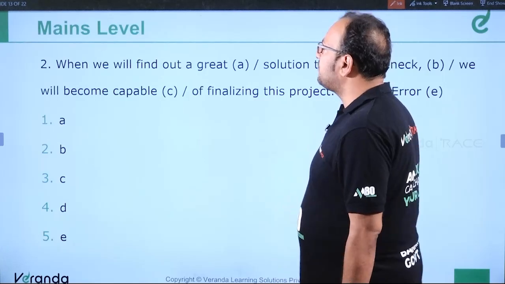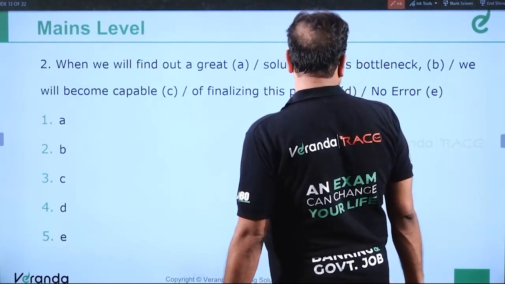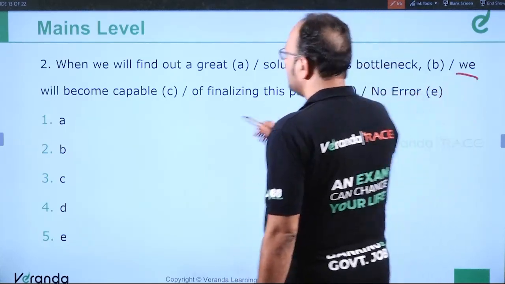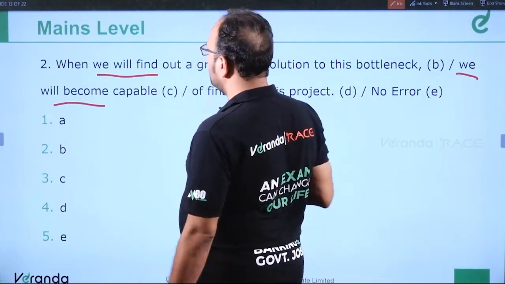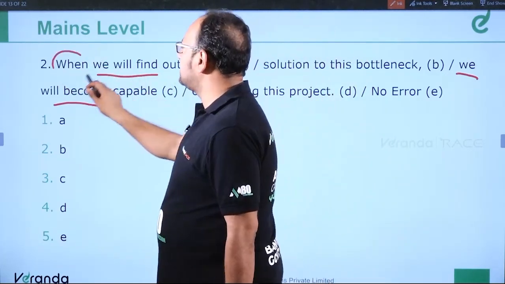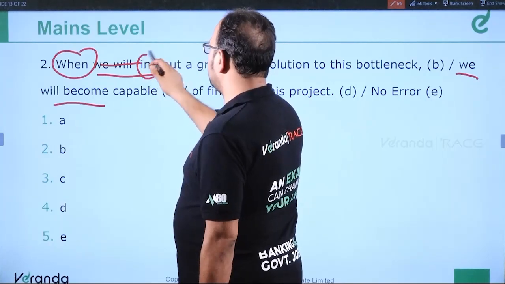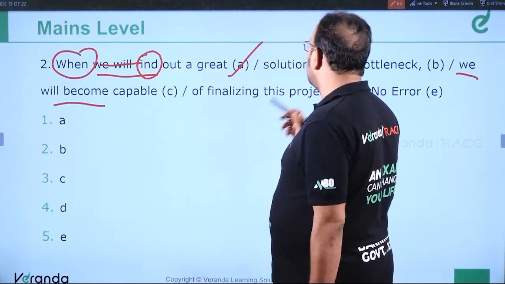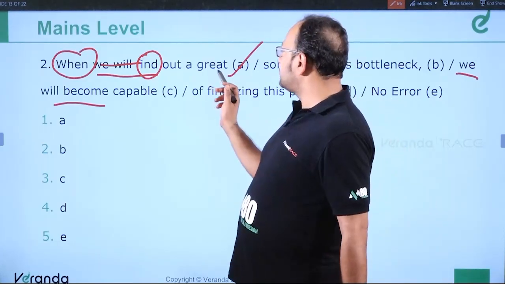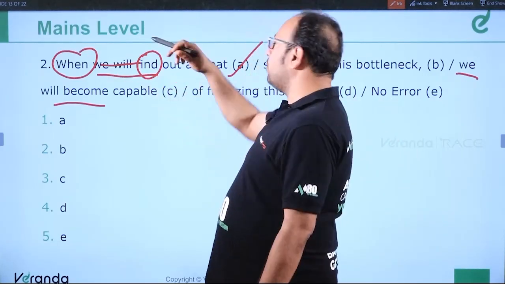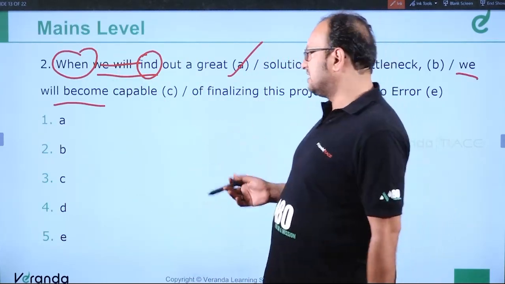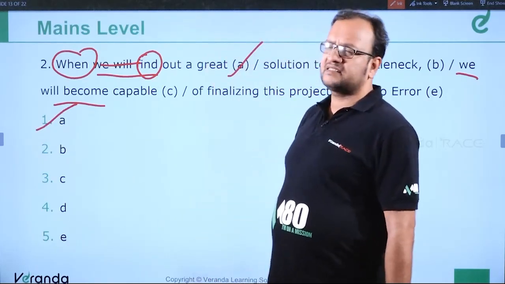Question number 2. When we will find out a great solution to this bottleneck, we will become capable of finalizing this project. Okay. We will become, we will find. Two future tenses in a sentence, not possible. So what we'll do is, this is a subordinate conjunction. So this will be in simple present. When we find out a great solution to this problem, we will become capable of finalizing this project. So error was in part A, when we find out a great solution, because a subordinate conjunction takes simple present with it. So error is in part A, we'll mark A as the answer.